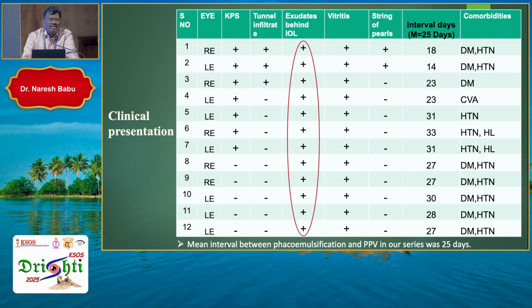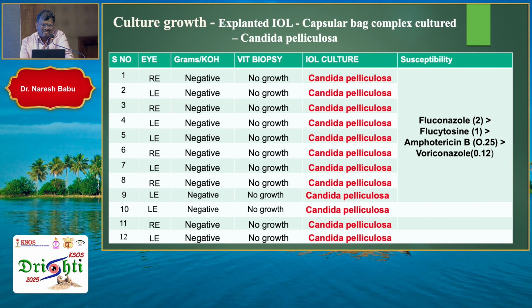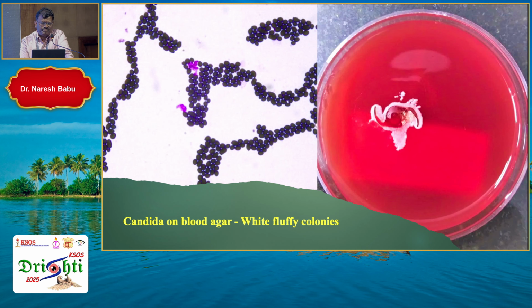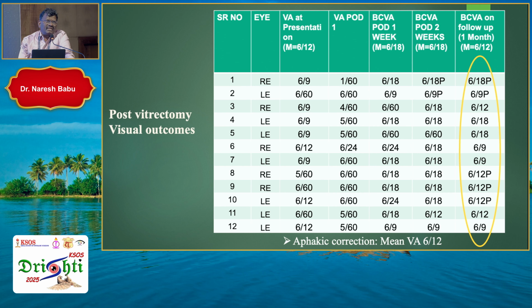All of them came within 15-20 days after cataract surgery, but we could not identify the source. Once fungus was suspected, in all these cases the vision ranged from 6/60 to 6/9 at presentation. So we had a lot of problem convincing them to go for IOL explantation. We have done IOL explantation in all these cases. After 4 to 5 months, we started implanting.